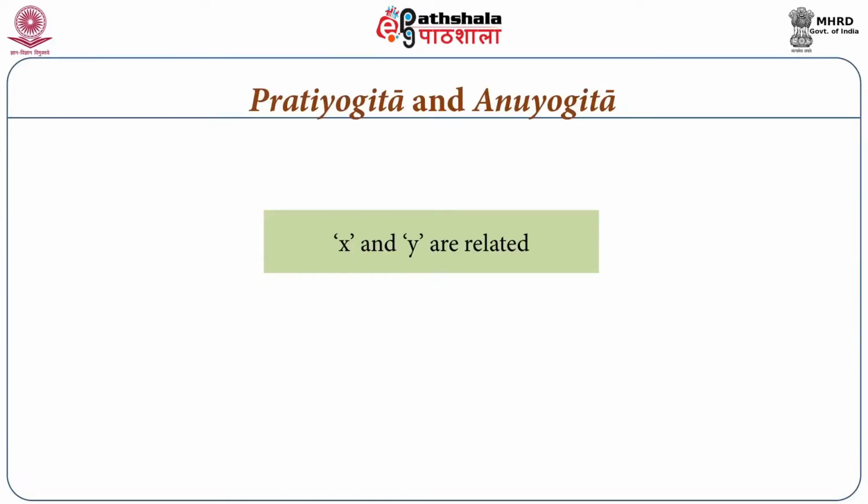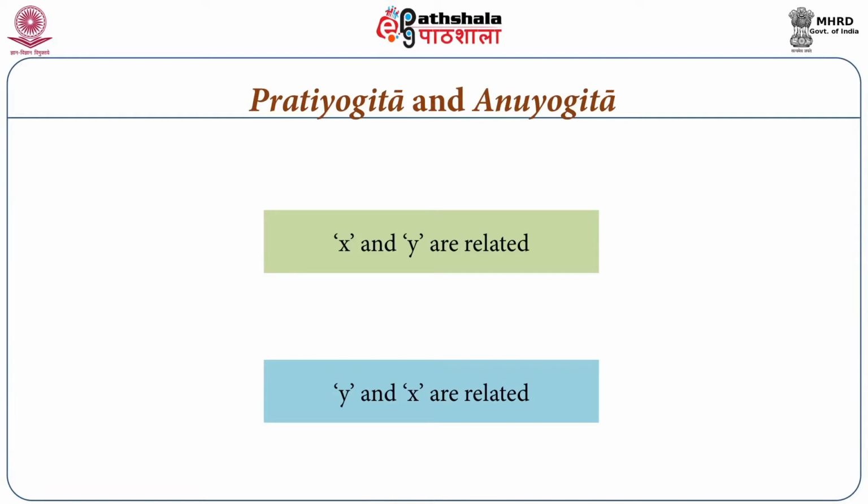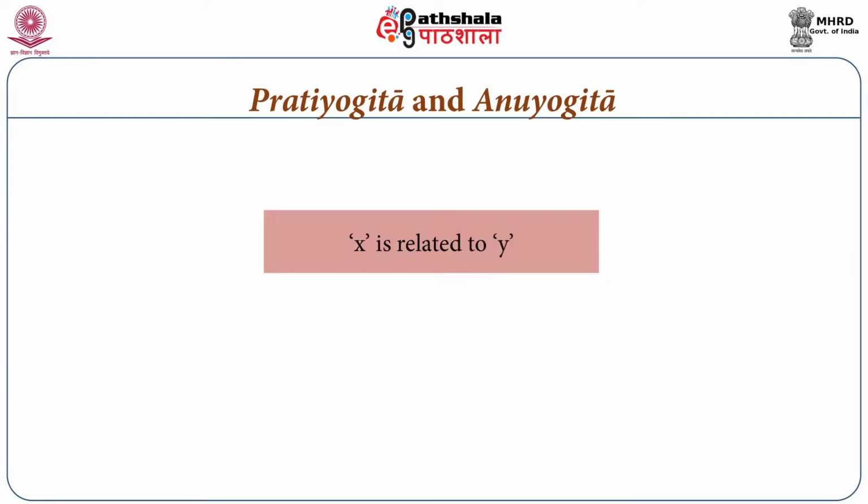We give statements like x and y are related, and y and x are related, and there is another way to say it, that x is related to y and y is related to x. So what is the good way to communicate relations?